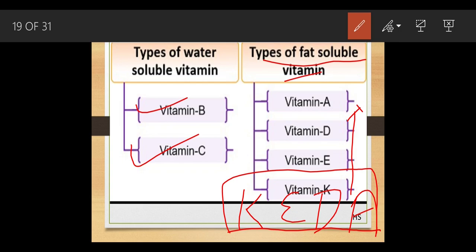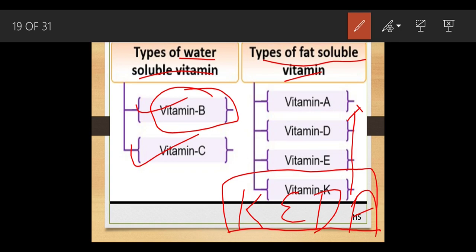K, E, D, A. Basically in the water soluble vitamins, vitamin B has a lot of subsections. What do you mean by that? Vitamin B is of many types, that is vitamin B1, B2, B3, B5, B7, B9.